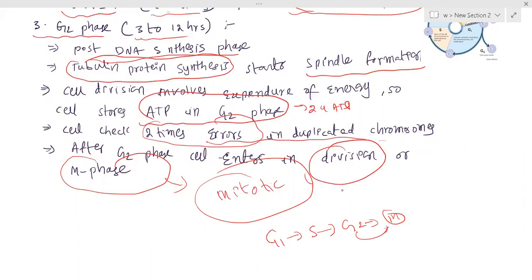So this is about interphase, and in tomorrow's class we are going to study mitotic division. In mitotic division, I'll explain prophase, metaphase, anaphase, and telophase.